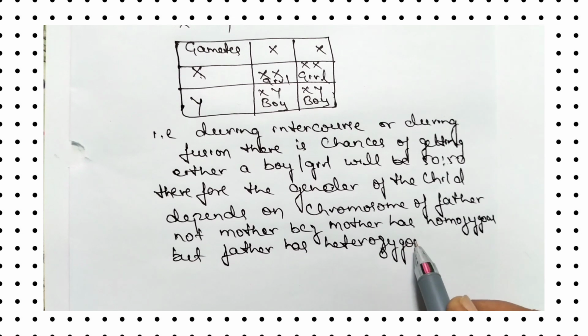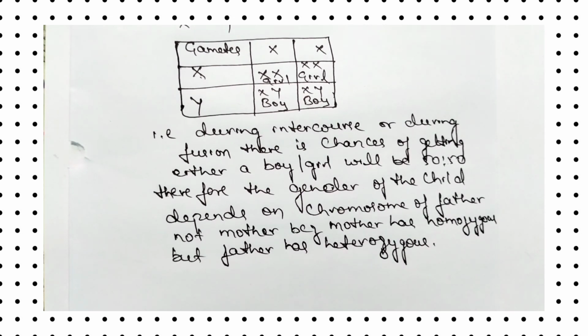Therefore, the gender of the child depends upon the chromosomes of the father, not the chromosomes of the mother. So mother has the same, that is homozygous, but father has heterozygous.